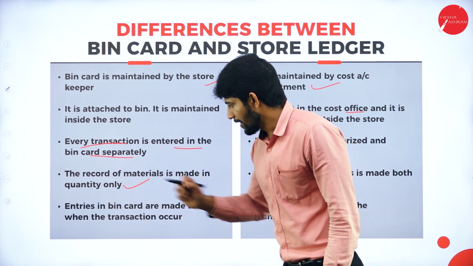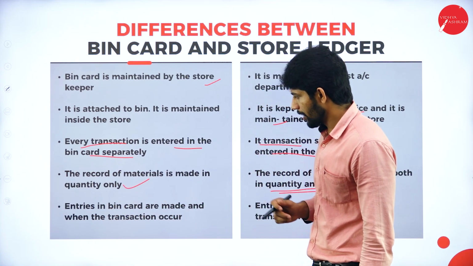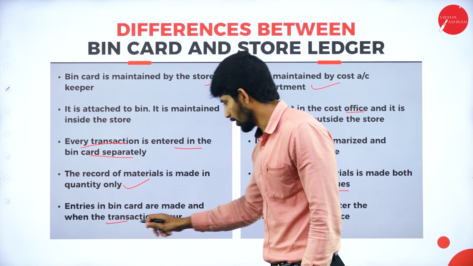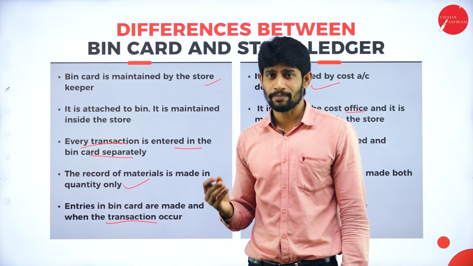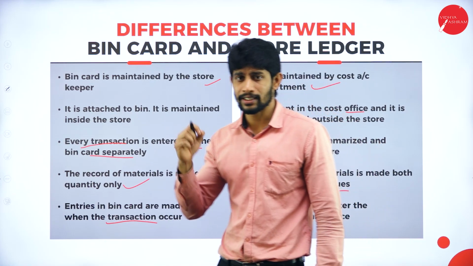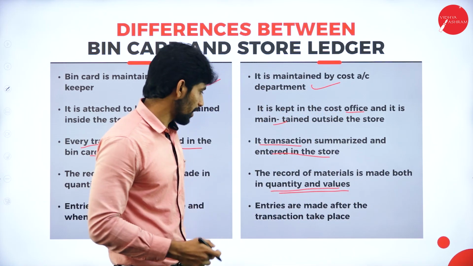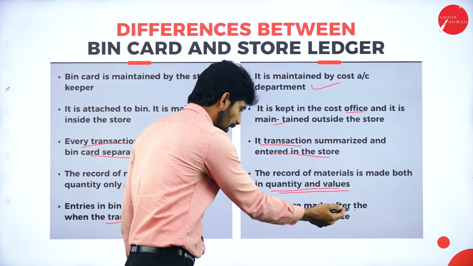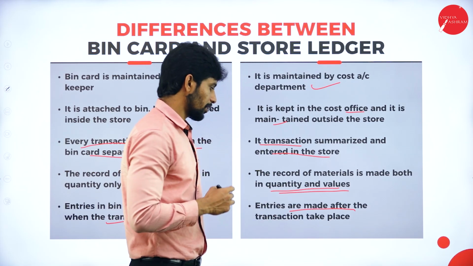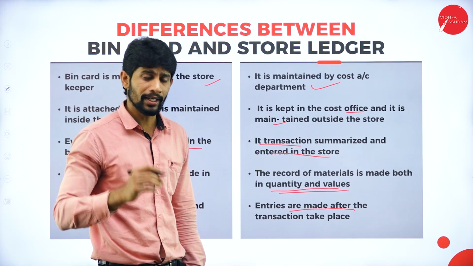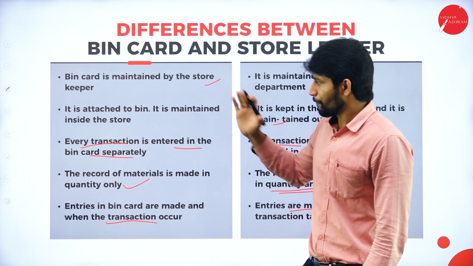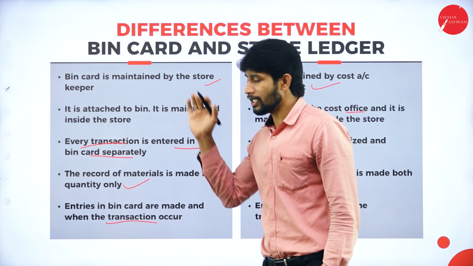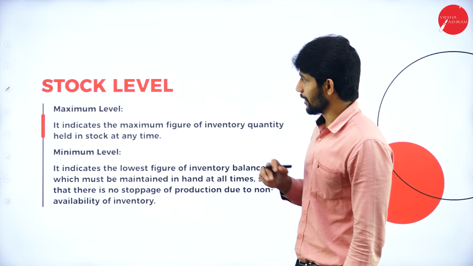Next one, entries in the bin card are made when the transaction occurs. Whenever the transaction happens, the entry will be made in the bin card. But in the store ledger, entries are made after the transaction takes place. So these are all the differences between the bin card and the store ledger.